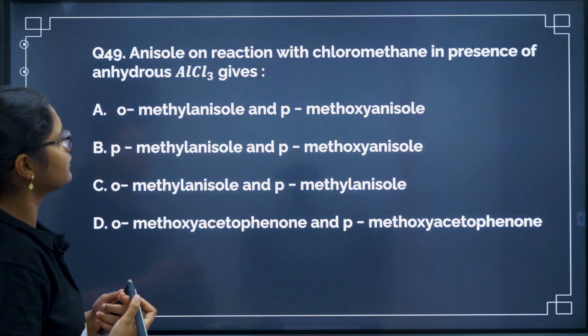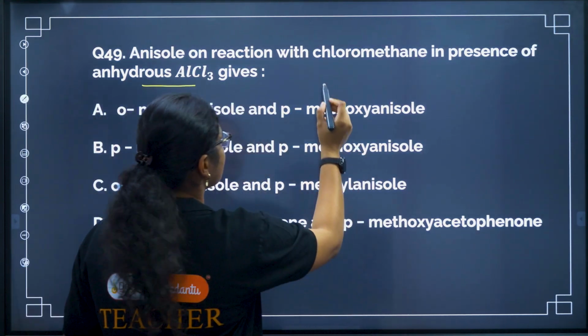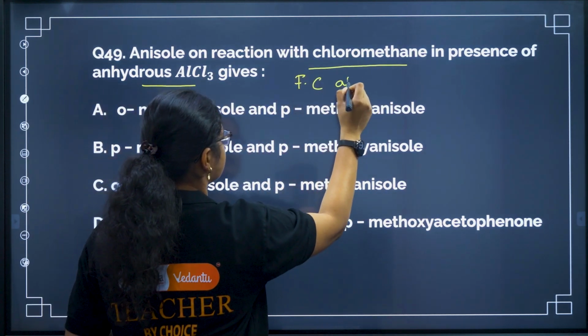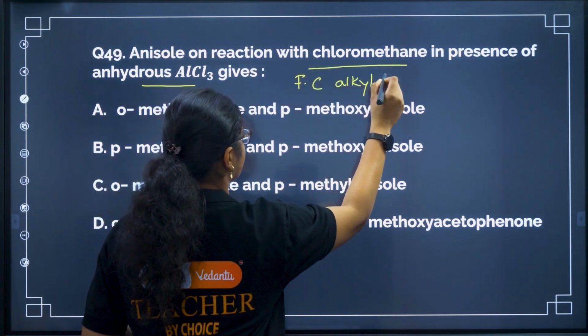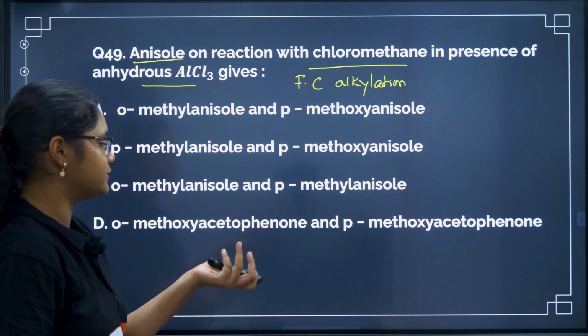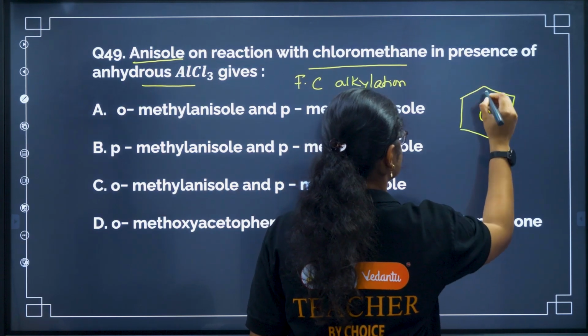Anisole on reaction with chloromethane in presence of anhydrous AlCl3. So you have to remember chloromethane. This is your Friedel-Crafts alkylation reaction. Okay. And then anisole. What is the structure of anisole? Anisole has an OCH3 group, right?